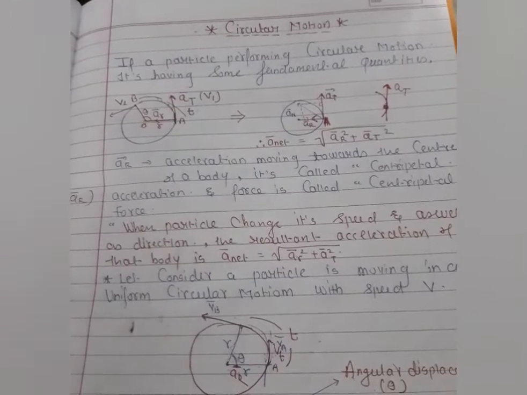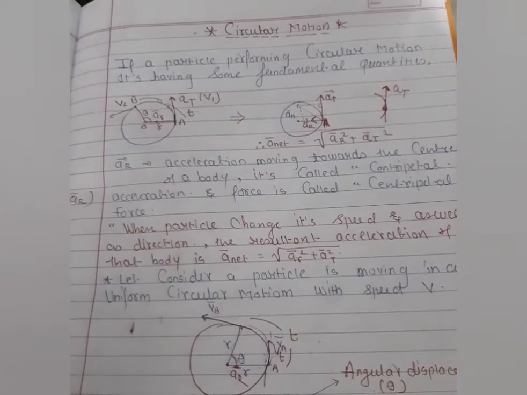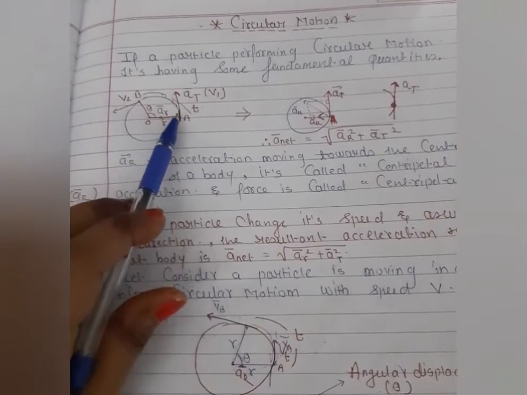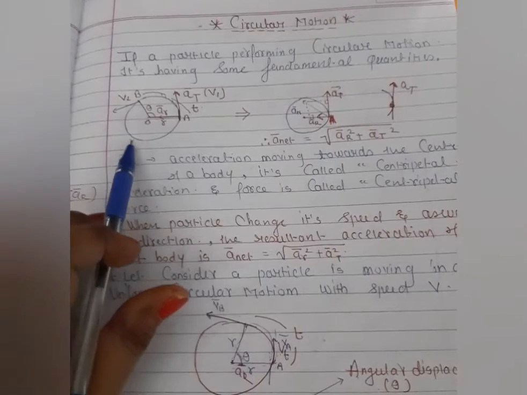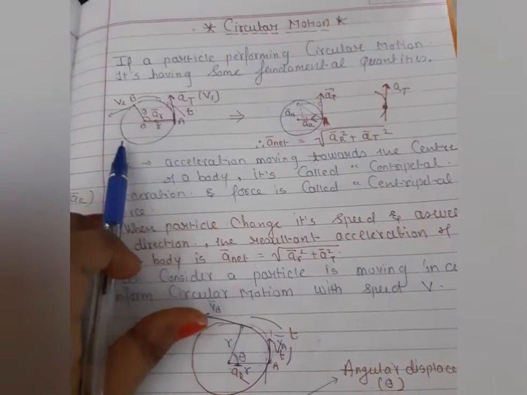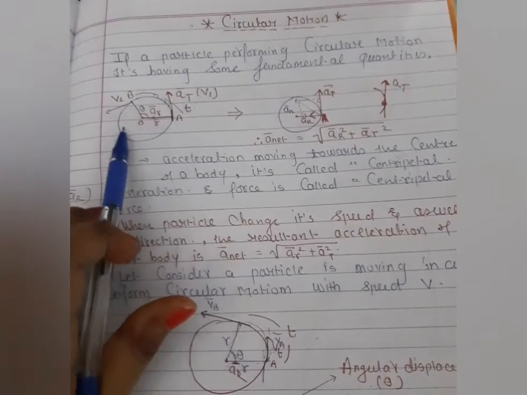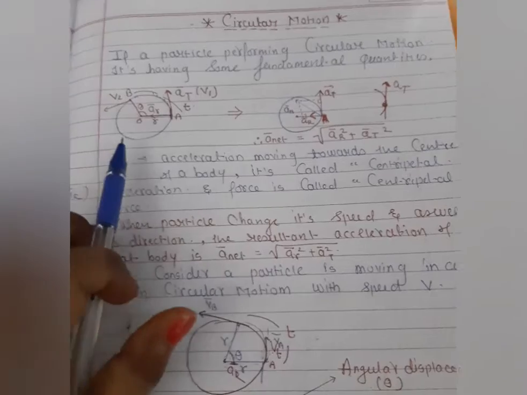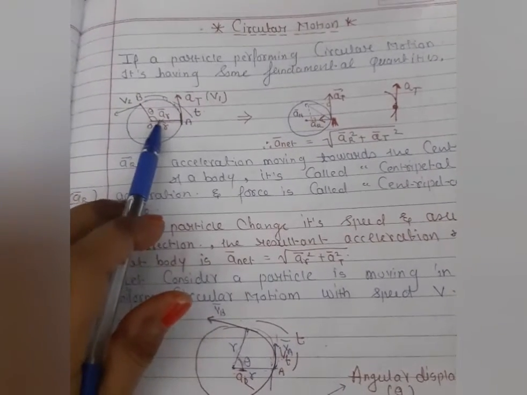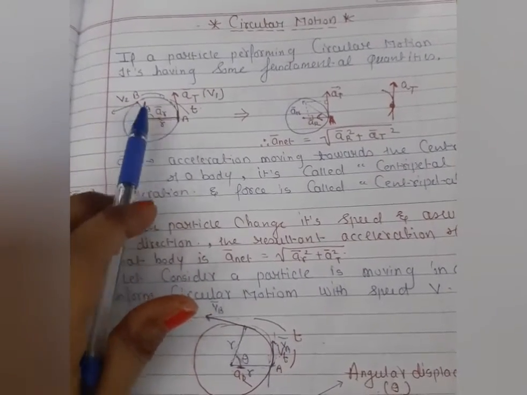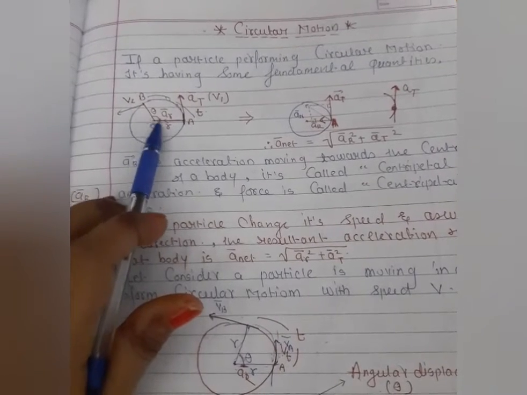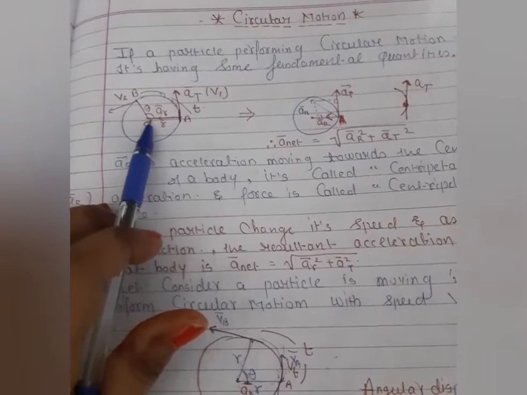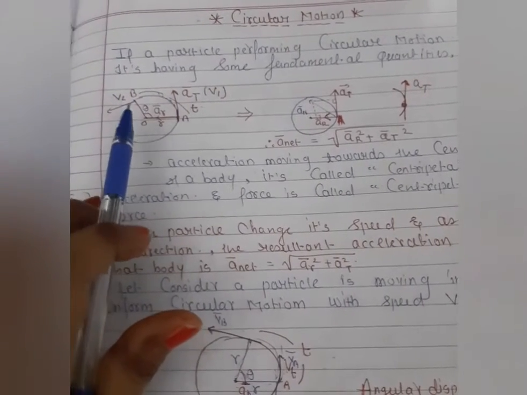And remember, students, in this condition let me consider uniform circular motion. I will explain uniform circular motion in detail in my next concept, but here let me consider that the speed of the particle is constant at every point. If the speed of the particle is constant at every point, this is known as uniform speed. Hope you are very clear about it. When this particle rotates from this position to this position, it takes some displacement, and this displacement is denoted by the angle theta. Clear?